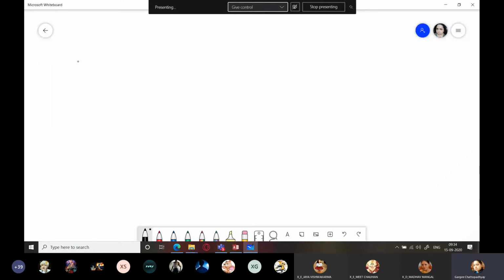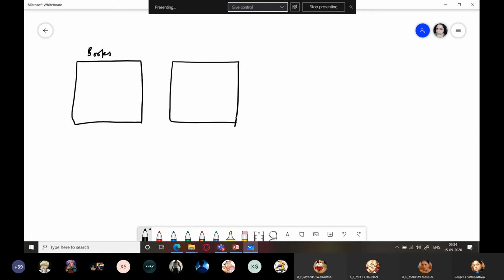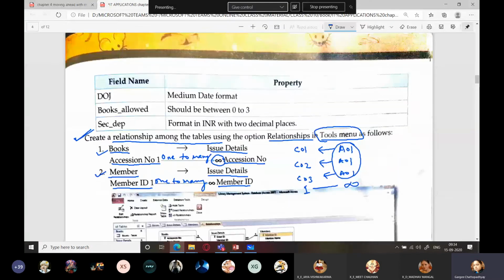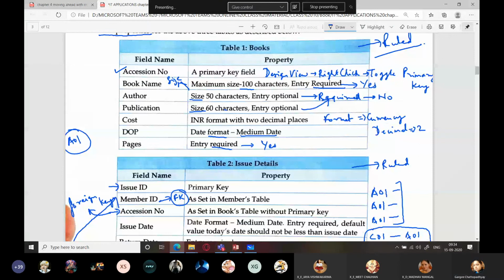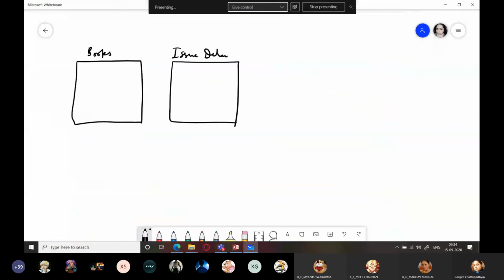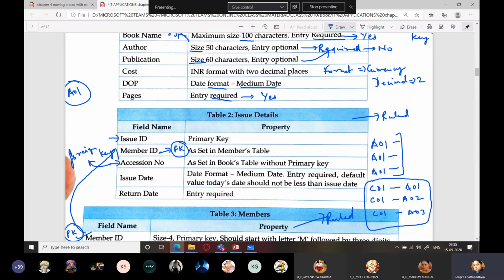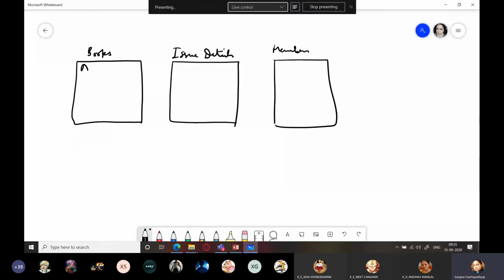So we have three tables here. One is books. The second one is issue details. And the third one is members. Now books has a primary key field, that is accession number. Okay, this is the primary key. So that is why I am just underlining this. If I underline something, you should understand it is a primary key.